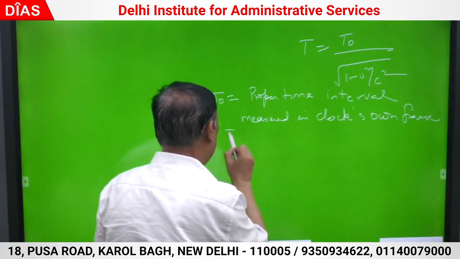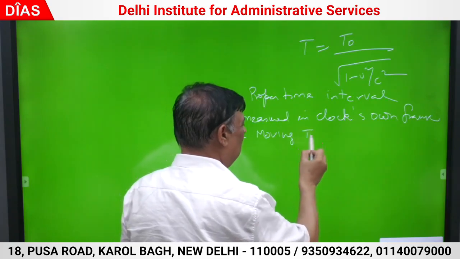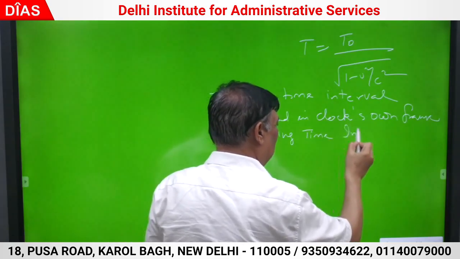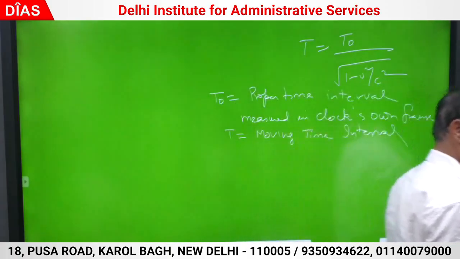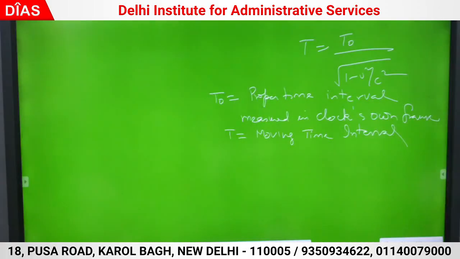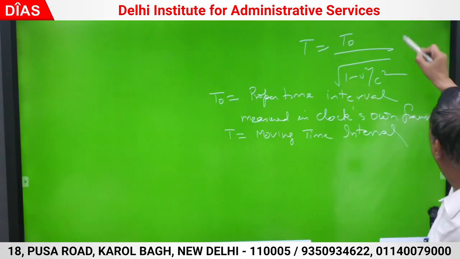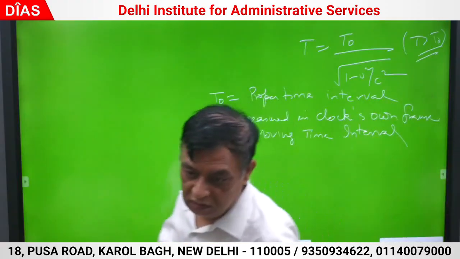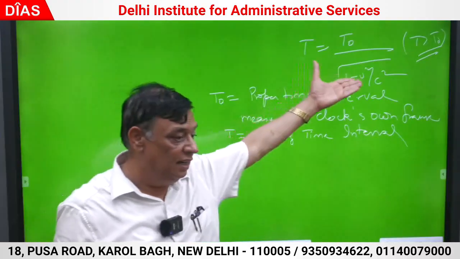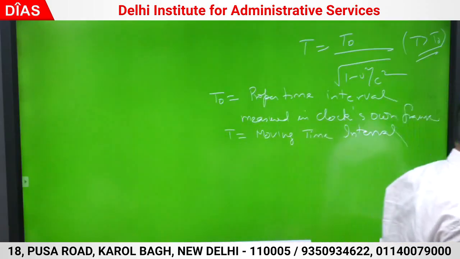T is moving time interval. I will explain. समझ में आ गया. This is called time dilation. Moving time interval t is greater than t naught. यहाँ से आ गया t is greater than t naught. Clear है कि नहीं? t is greater than t naught. Moving time interval. How I am going to prove this?